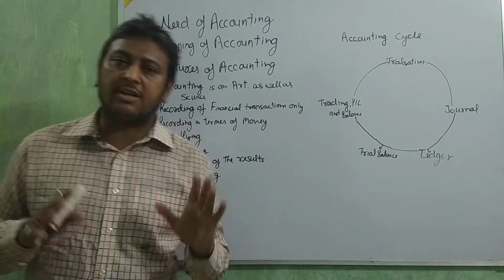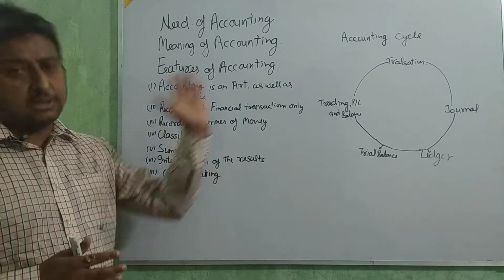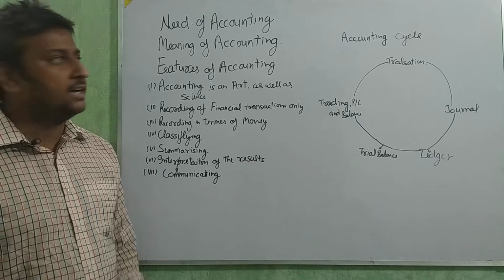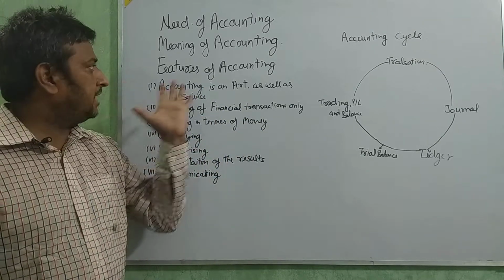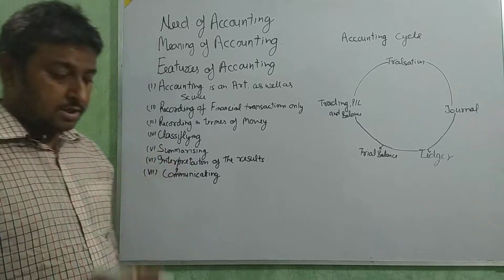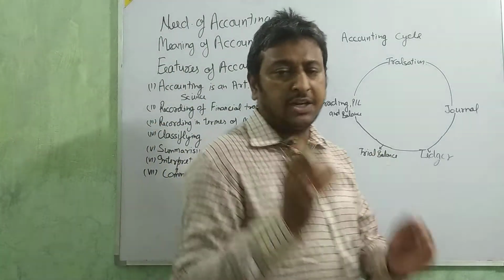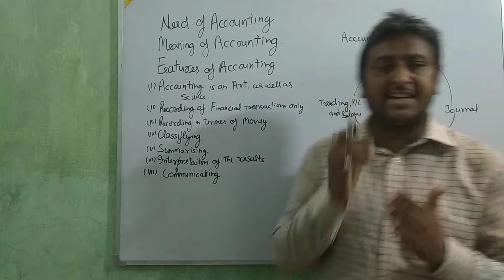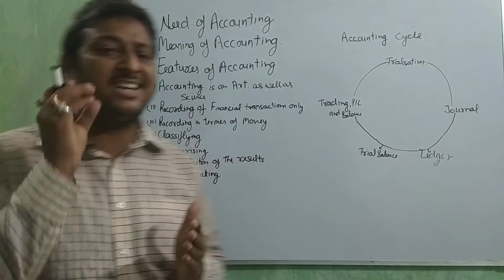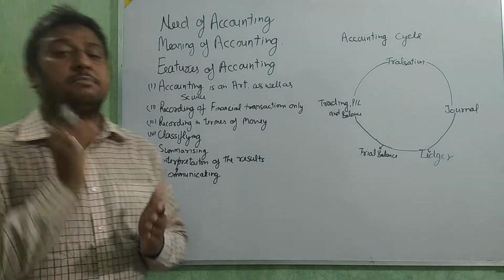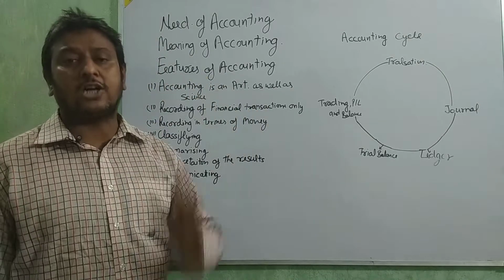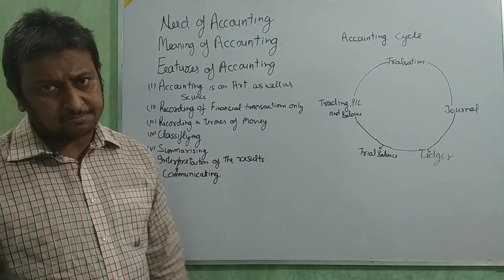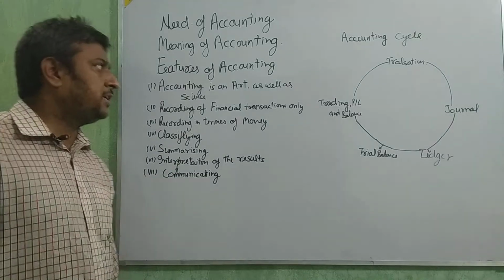Now you didn't know about the trial balance and balance sheet, that will all come in future. Okay, beta. So from here, meaning of accounting, the process. Accounting is the process in which we take all the transactions written in the different books, then summarize, classify, and interpret the data. This is called accounting. Okay, beta? Clear? Next, features of accounting.